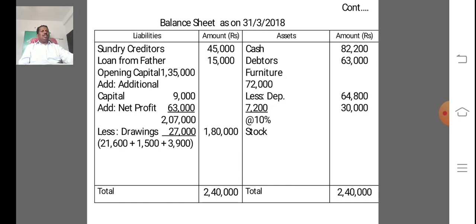Next, finally we prepare the balance sheet as on 31/3/2018.